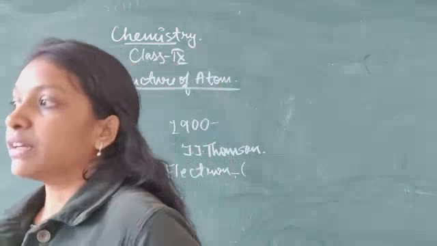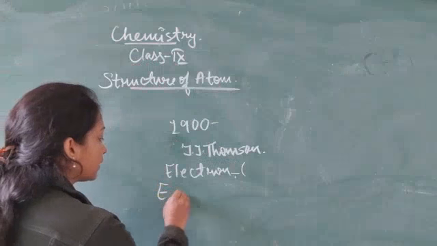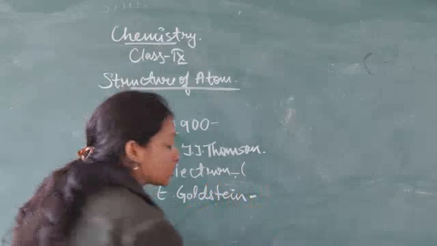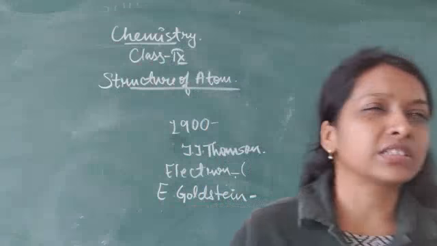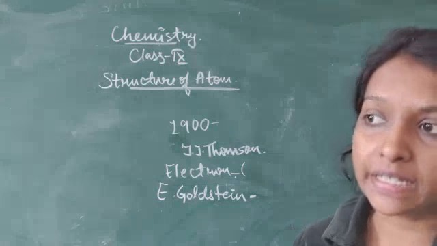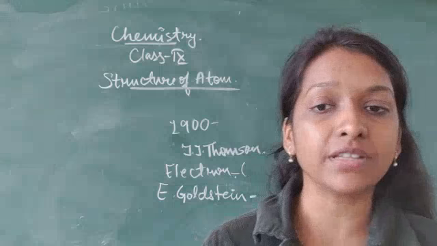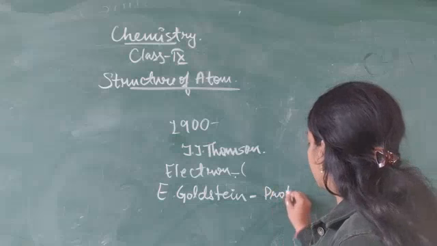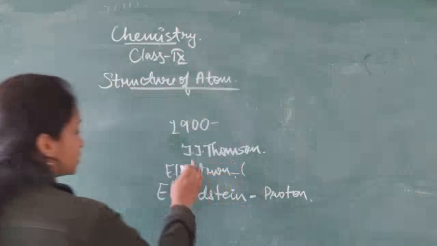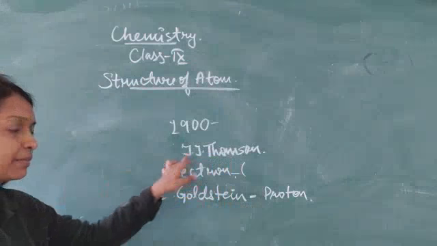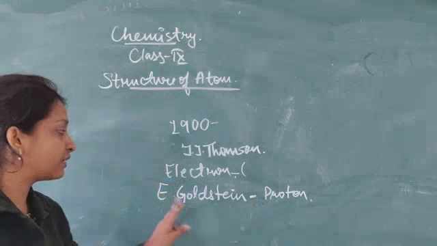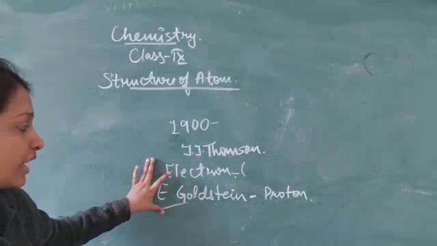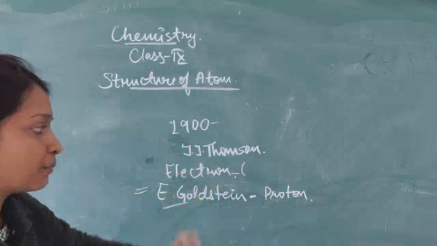And another scientist, Ernest Goldstein, discovered a positively charged particle. He discovered with a certain experiment that atom also consists of some positively charged subatomic particle inside it, and named it proton. So the electron was discovered by J.J. Thomson and protons were discovered by Ernest Goldstein. Very, very important. We have to remember their names. So at this time only the discovery of electron and proton was done.